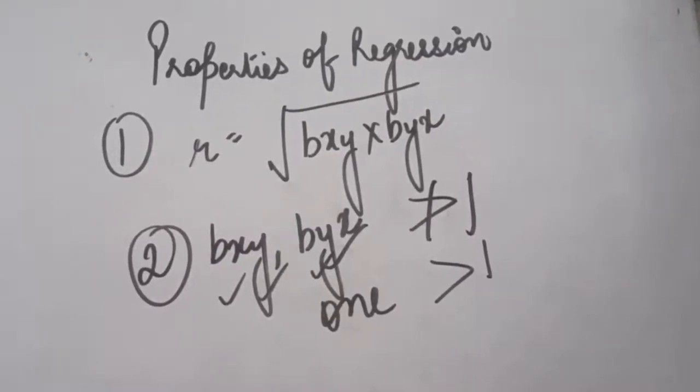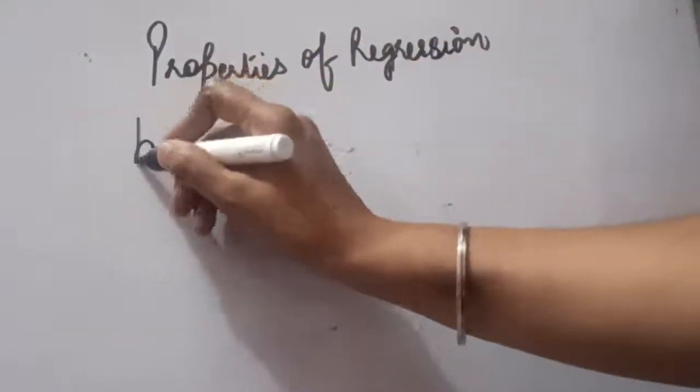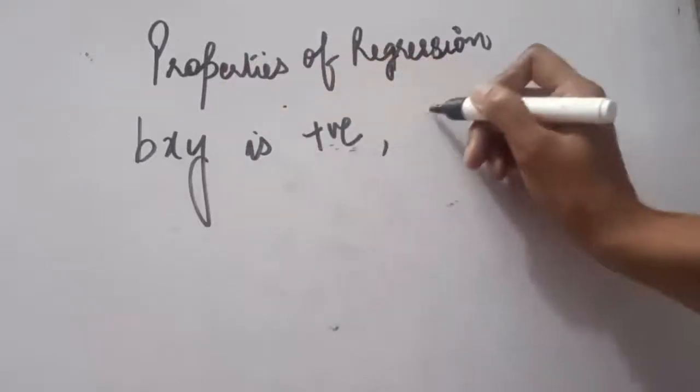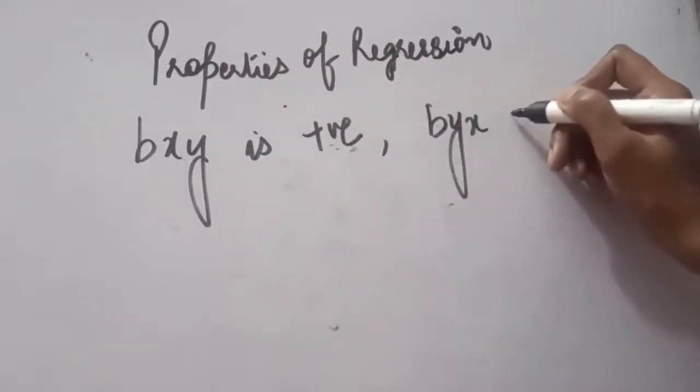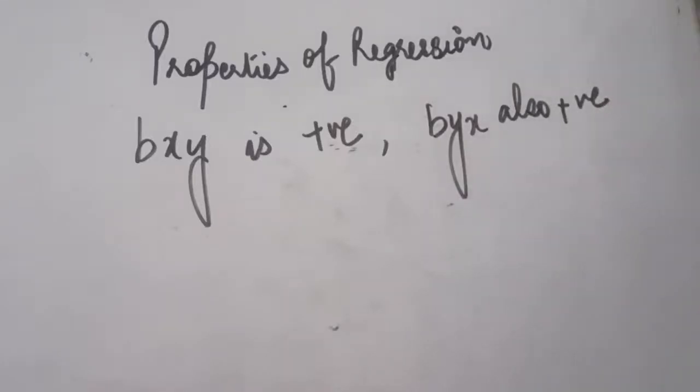Now the third property is that both the regression coefficients will have the same signs. If bxy is positive, then byx will also be positive. It is not that when you calculate, both will have the same signs by chance, but this is the property that you have to keep in mind.